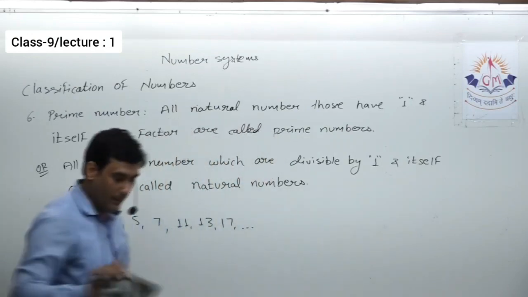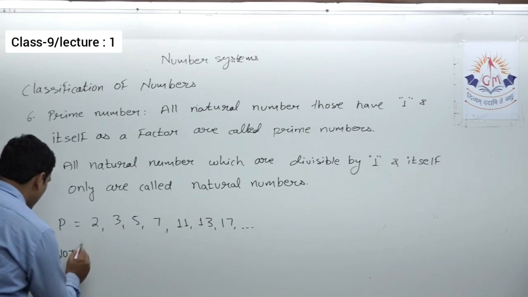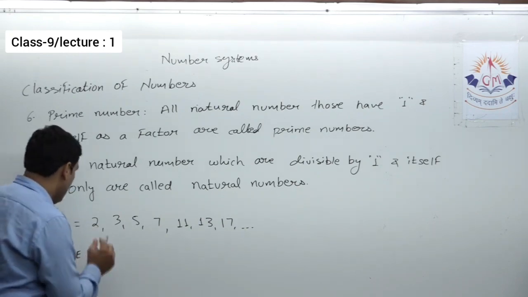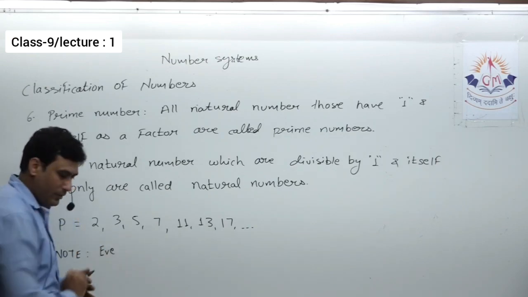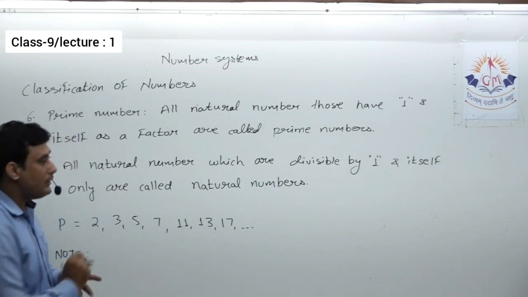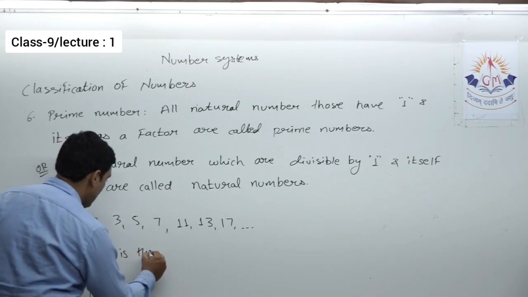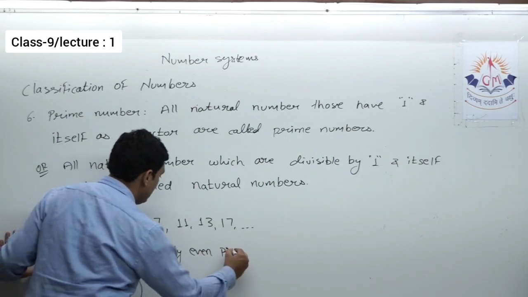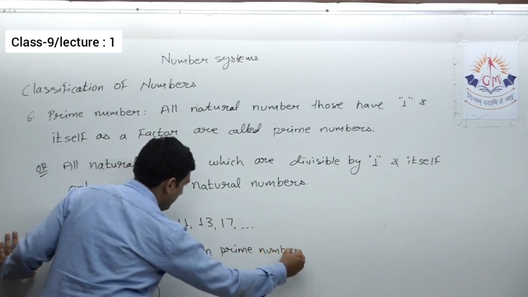So the very first thing that I can conclude, simply here I am writing, 2 is the only even prime number.